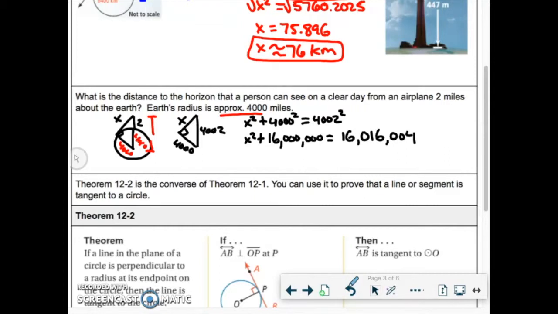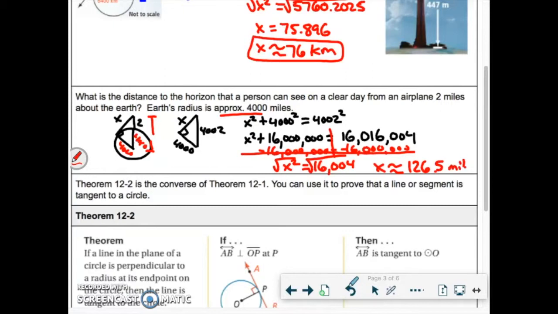Okay? When we subtract those two, we get just that 16,000 and change piece. So we have x squared equal to 16,004. When we take the square root of both sides, we get our answer. X is about the square root of 16,004, 126.5 miles. That's how far you can see if you're 2 miles above the Earth on a clear day.